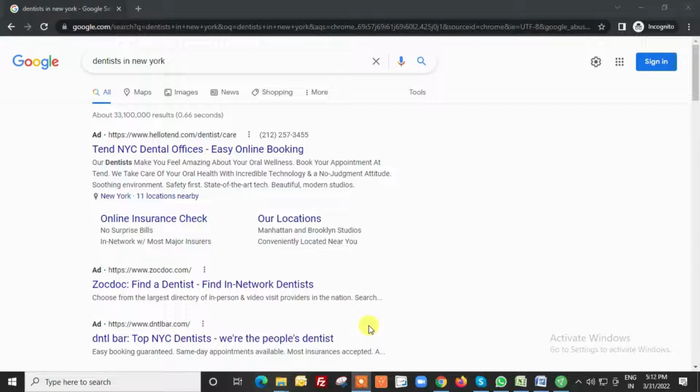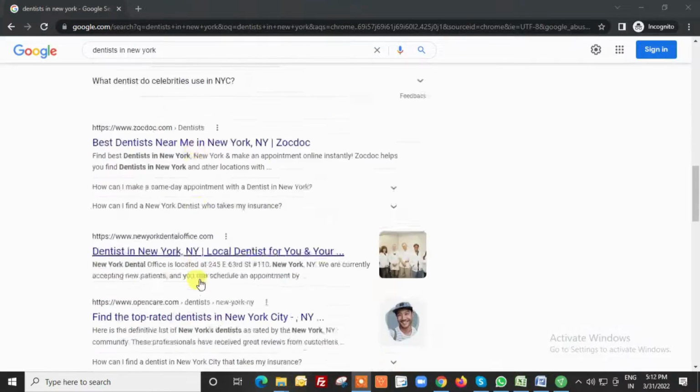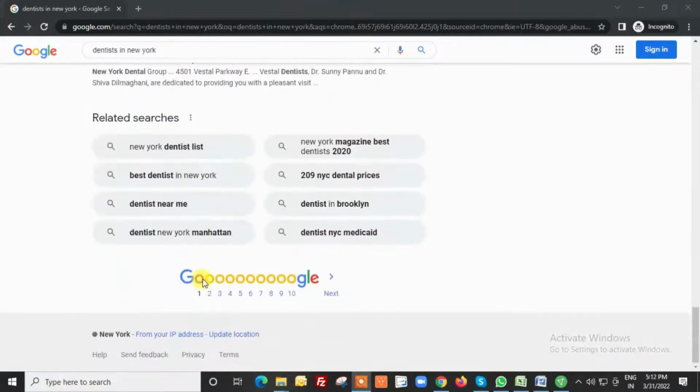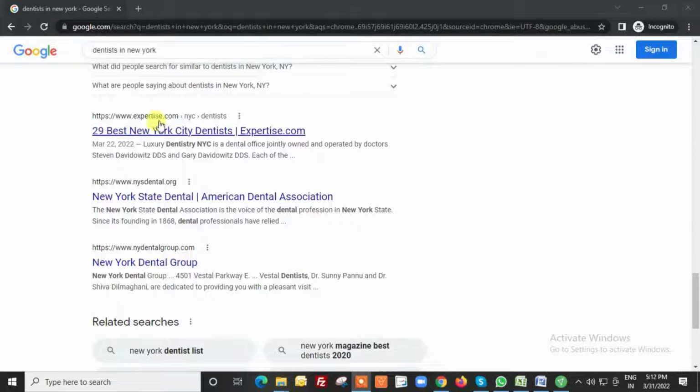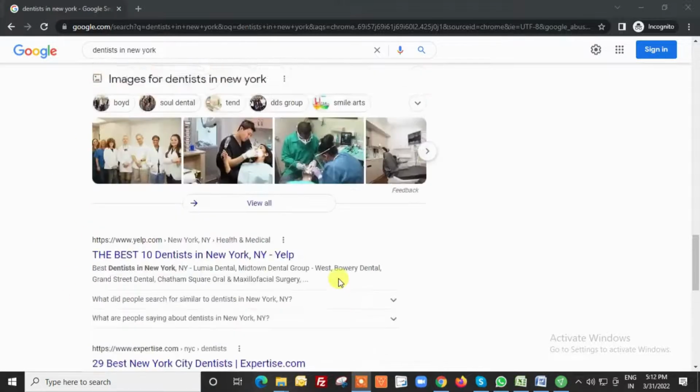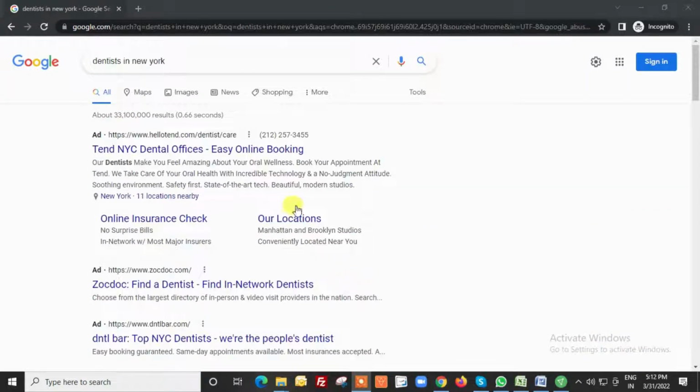When we talk about the first page, we have 4 advertisements on the screen, and at the bottom of the screen you will find some more. On this page we do not have more, but you might find 3 more ads on the same page. So in total we have a maximum of 7 advertisements on the page, and the system that decides which ones appear is known as the Google auction.